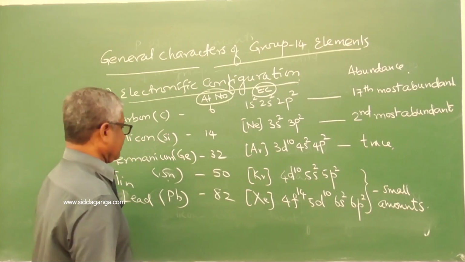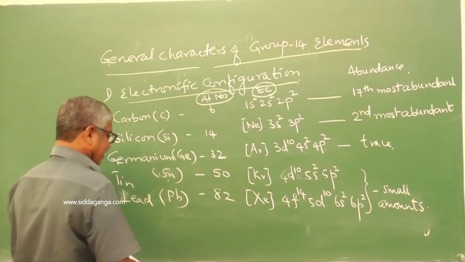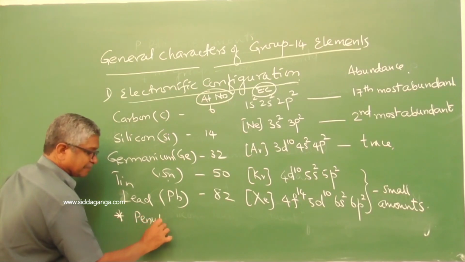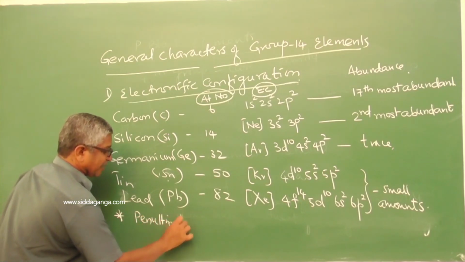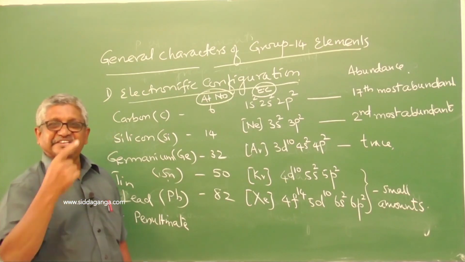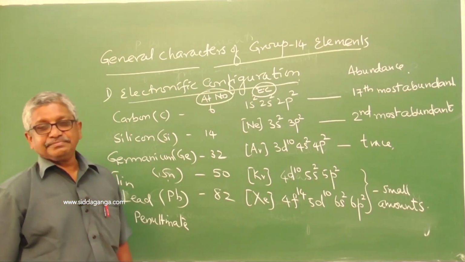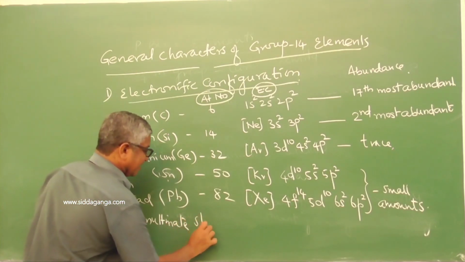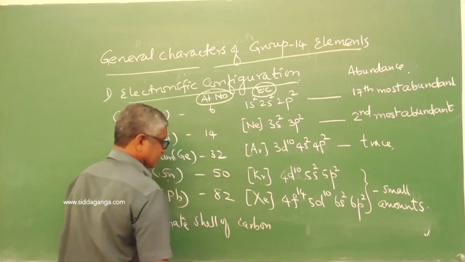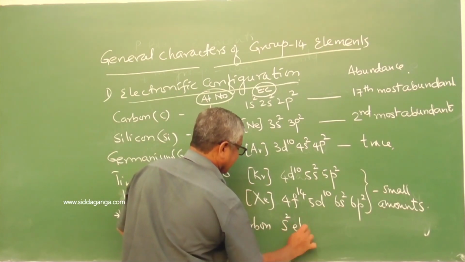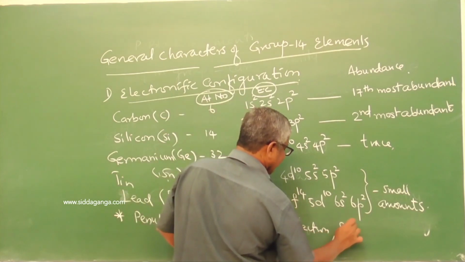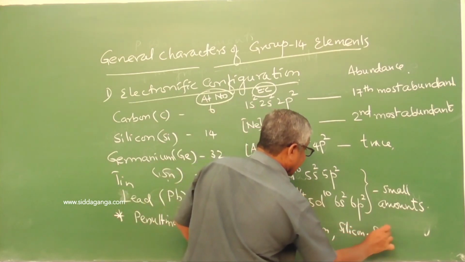In this, the penultimate shell of carbon has a point you should remember. The penultimate shell of carbon has 2 electrons and silicon has 8 electrons.